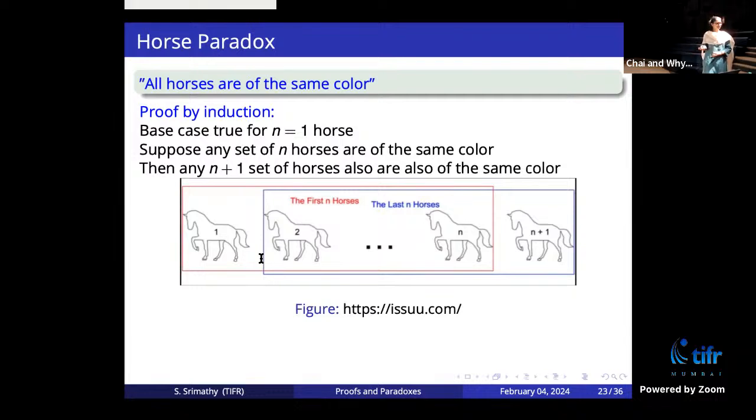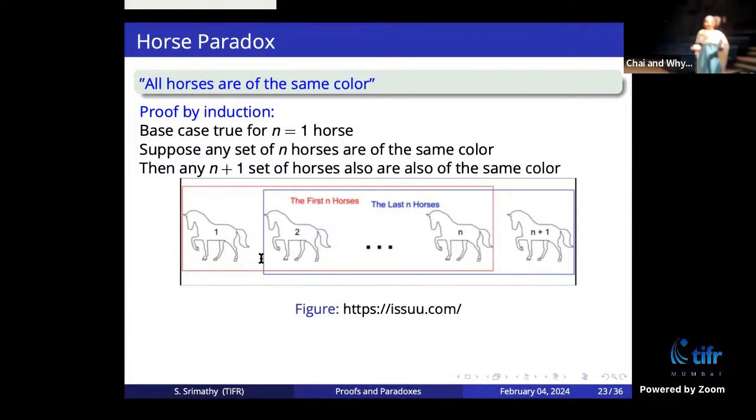You have taken one as a base case, but then for the second one you have taken two as a base case, and this is illogical. I'm not changing the base case. I'm just taking n to be 1. The principle of induction says that you establish a base case, suppose it is true for k, and if you show that k plus 1 is true, then it's true for every n. So which particular case is going wrong here?